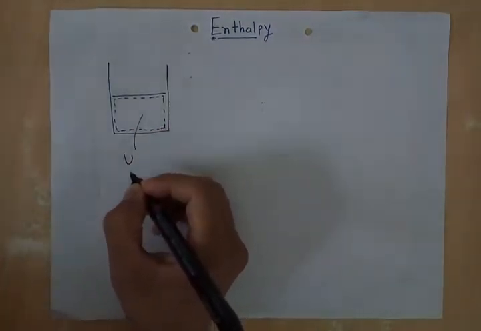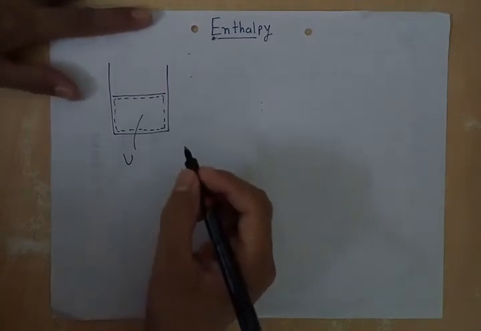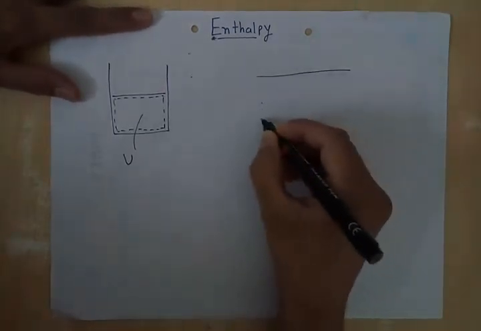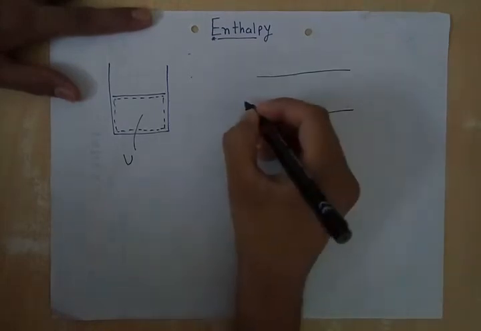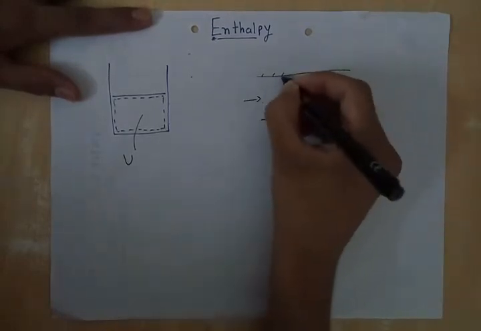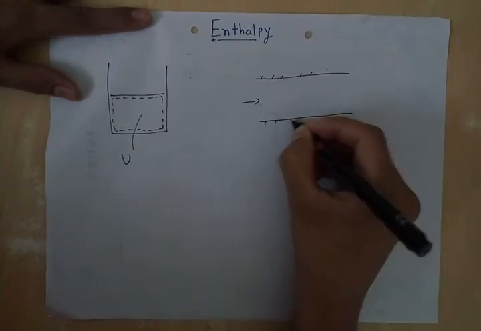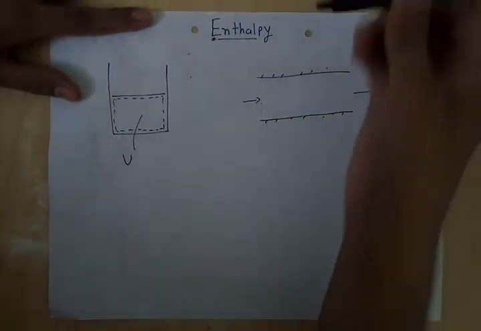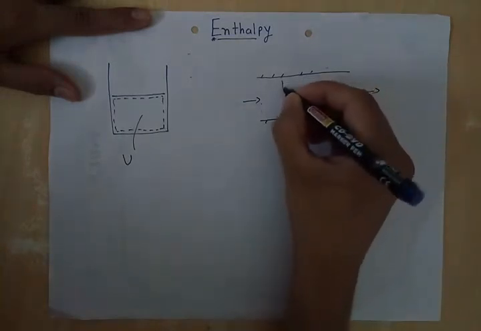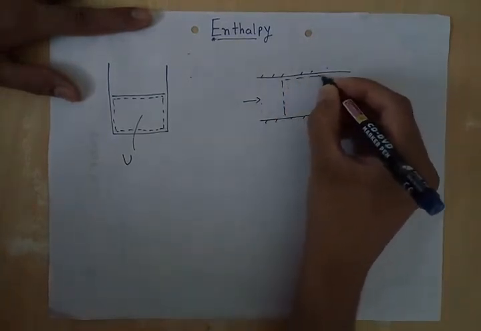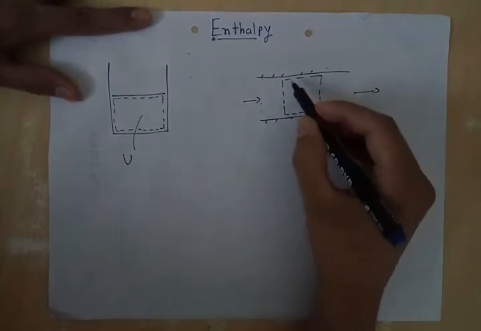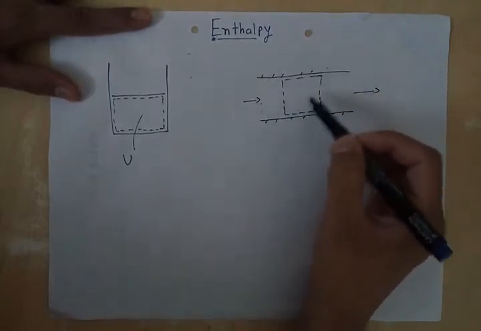Now similarly, if we have a flow system, let us say a gas is flowing in a duct. So this is our duct, and let us take this control volume, and we want to analyze the gas inside this control volume.